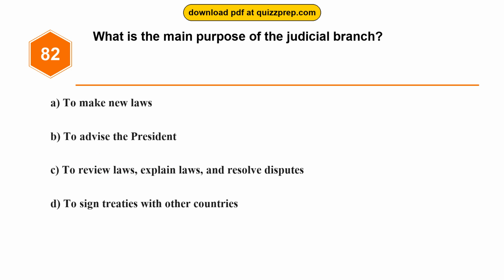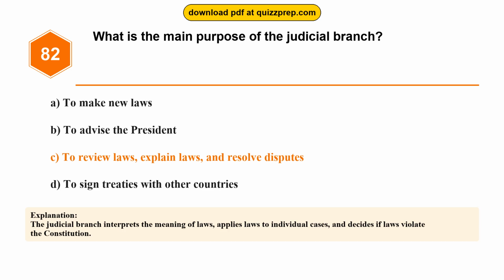Question 82. What is the main purpose of the judicial branch? Option A. To make new laws. Option B. To advise the president. Option C. To review laws, explain laws, and resolve disputes. Option D. To sign treaties with other countries. The correct answer is option C. To review laws, explain laws, and resolve disputes. The judicial branch interprets the meaning of laws, applies laws to individual cases, and decides if laws violate the Constitution.